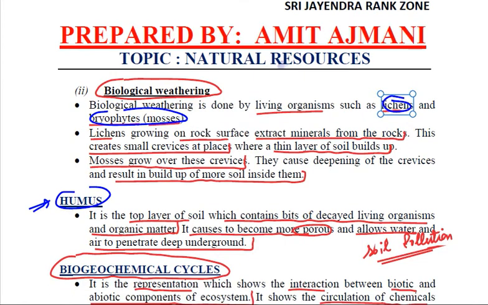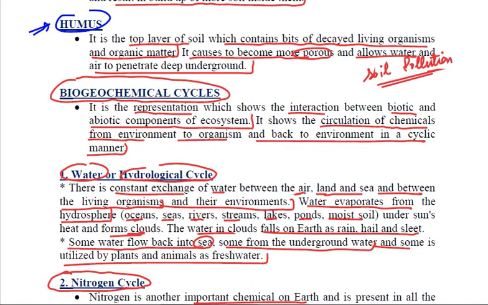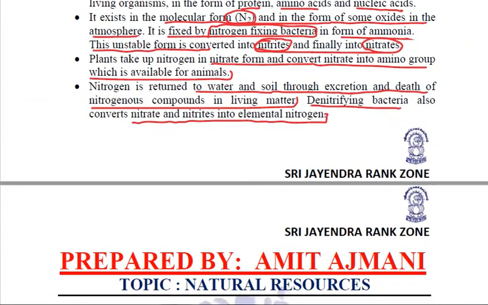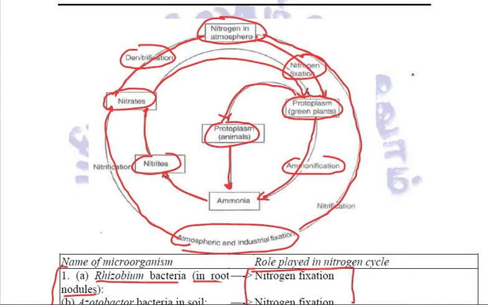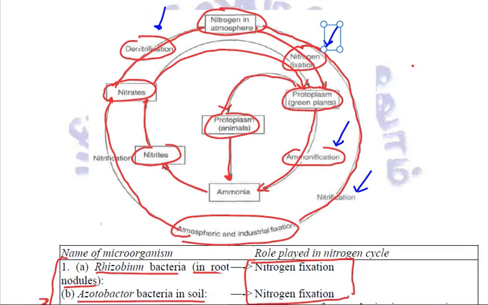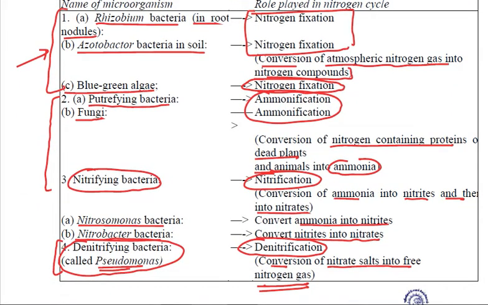Very importantly, biogeochemical cycles, in which we studied about water cycle, we studied about nitrogen cycle. In nitrogen cycle, very importantly, you need to relate the various processes. What is nitrogen fixation? What is ammonification? What is nitrification? What is denitrification? These four processes you need to relate and you need to learn this table. The four processes that we talked about were nitrogen fixation, number 2 ammonification, number 3 nitrification, and number 4 is denitrification.